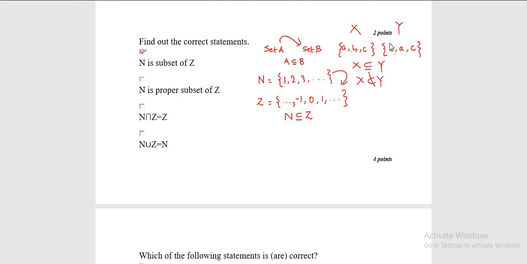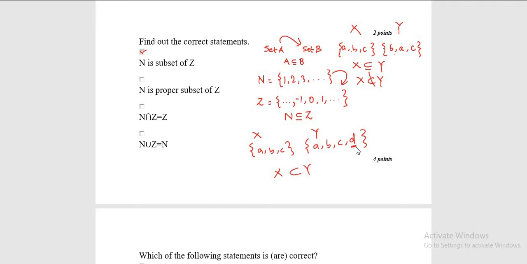Why can't I write that? Because the definition of proper subset says that every element of set A is in set B, and B contains at least one element which does not belong to set A. Now if I take X as A, B, C and Y as A, B, C, D, you can see that X is a proper subset of Y. Why?